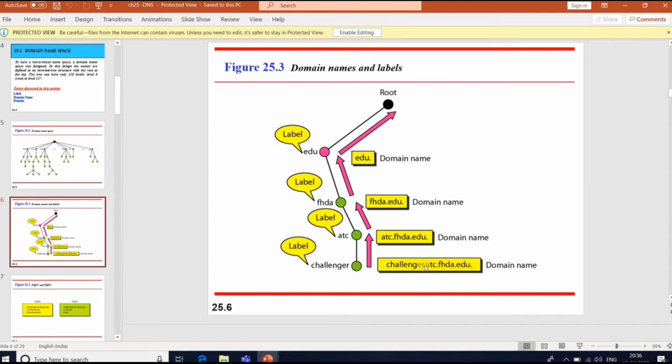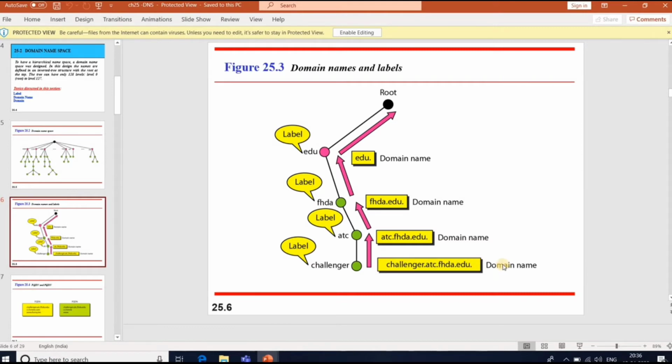challenger.atc.fsda.edu. is a fully qualified domain name. So challenger is a label, atc is a label, fsda is a label, edu is a label. Edu dot is a domain name, fsda.edu dot is a domain name, atc.fsda.edu dot is a domain name, and challenger.atc.fsda.edu dot is a fully qualified domain name here.